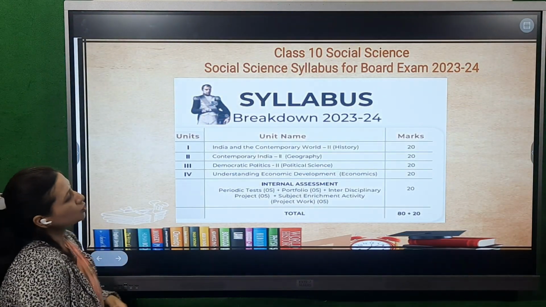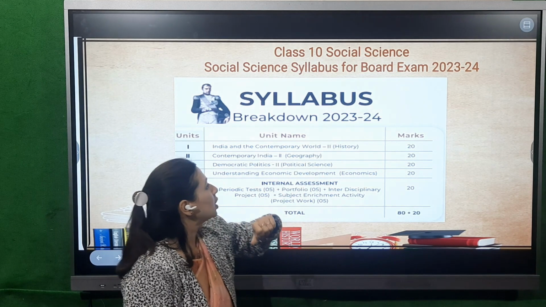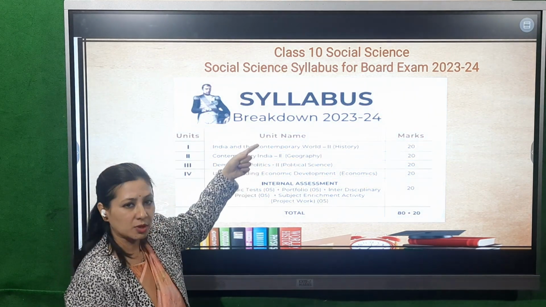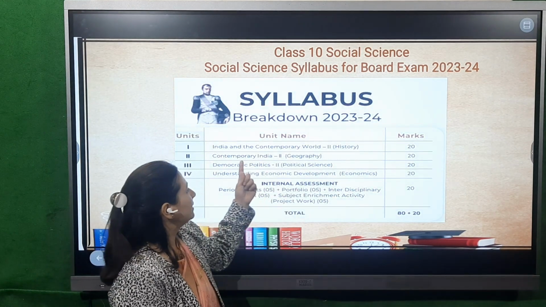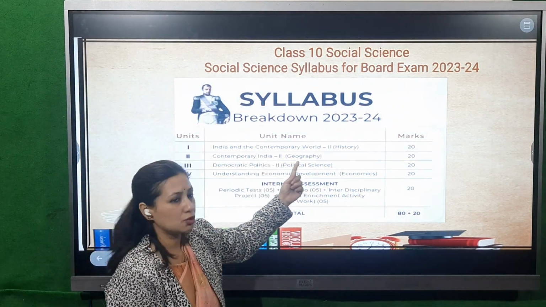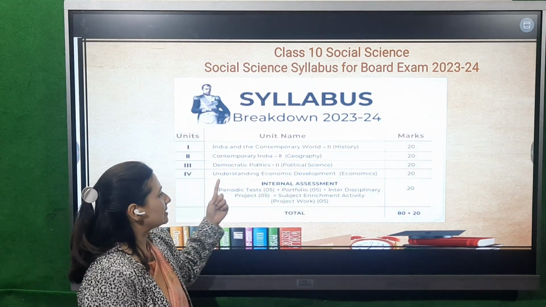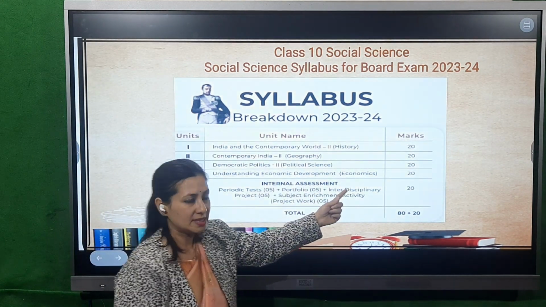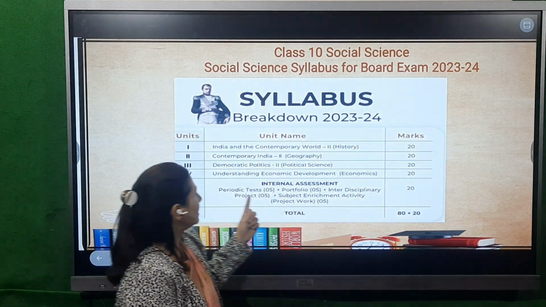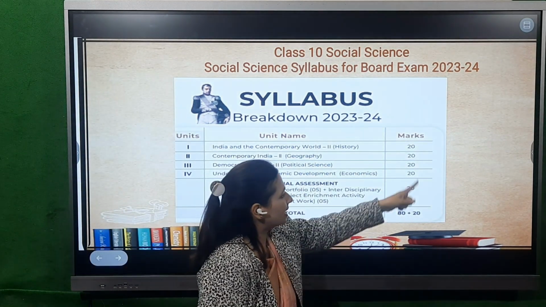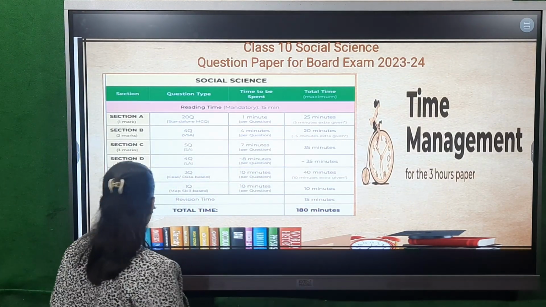Now let's move on to the syllabus breakdown for the session 2023-24. We know that there are 4 books in total. India and the Contemporary World, Part 2 History. Then we have Contemporary India, Part 2 Geography. Democratic Politics, Part 3 Pol Science, and Understanding Economic Development for Economics. Each book is of 20 marks, and that makes a total of 80 marks here. The remaining 20 marks are given for your internals.